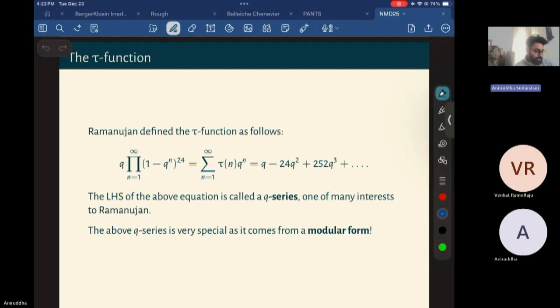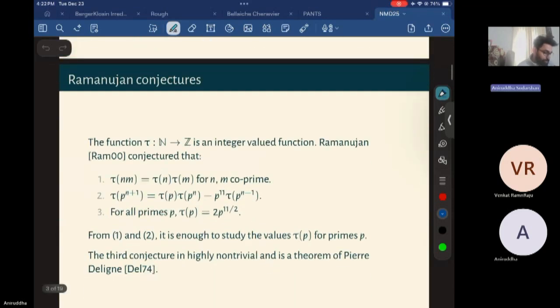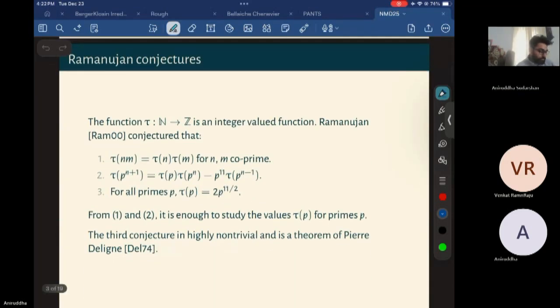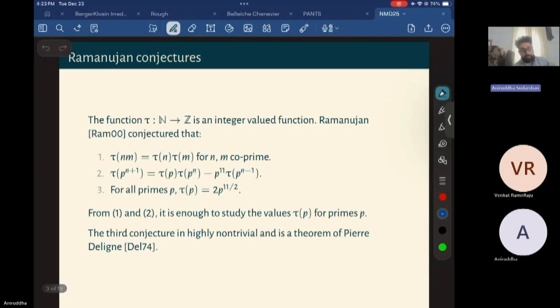So Ramanujan was interested in this. We'll see later that the left-hand side actually comes from something called a modular form, and that's why the coefficients tau(n) on the right-hand side are pretty interesting. He made some conjectures for this tau function, which are called the Ramanujan conjectures, but these have also been generalized and proved for some special modular forms. So the tau function is a function on the natural numbers, and it gives us an integer. Ramanujan conjectured the following.